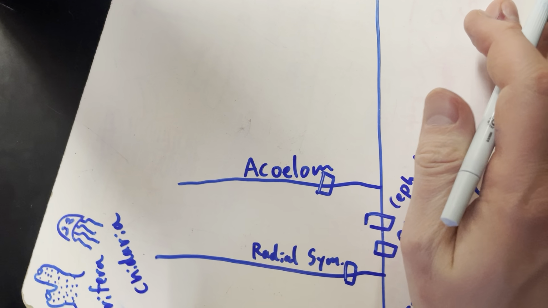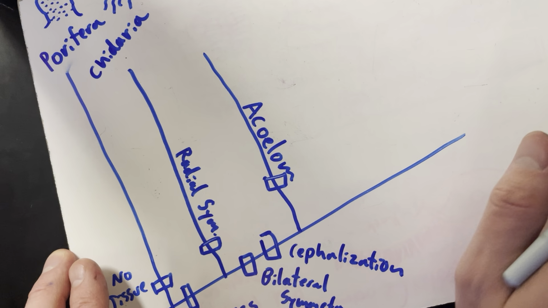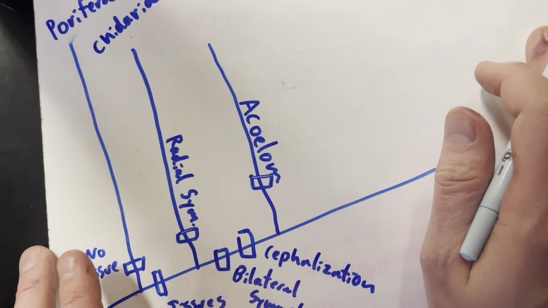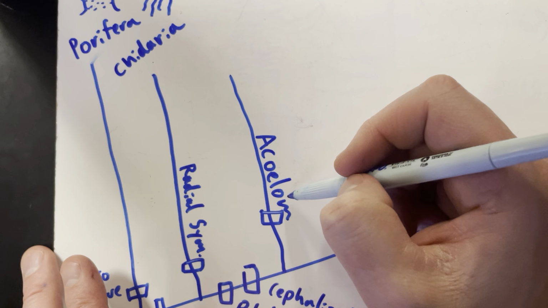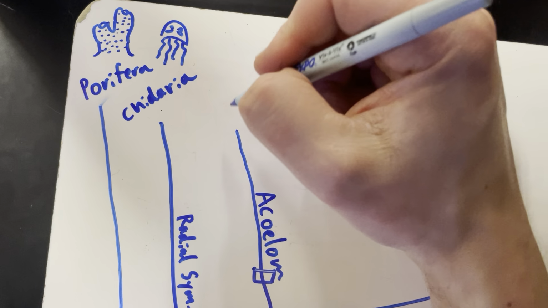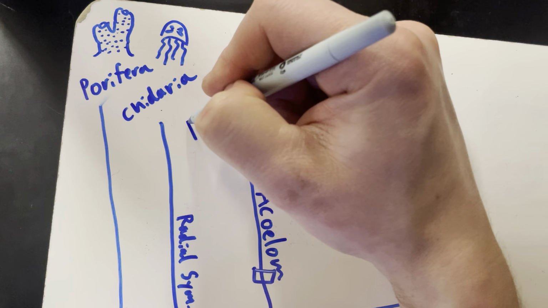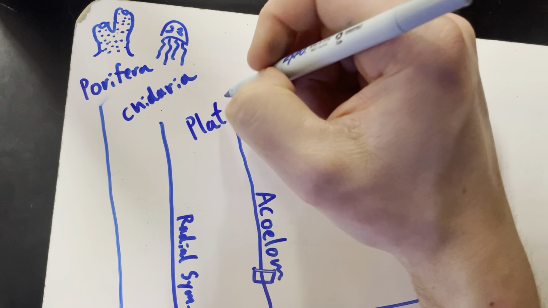A-C-O-E-L-O-M. They have an acoelom. What's the last two letters? O-M. O is in oranges, M is in mother. Oh, as in the acoelomates, weird organisms called platyhelminths.